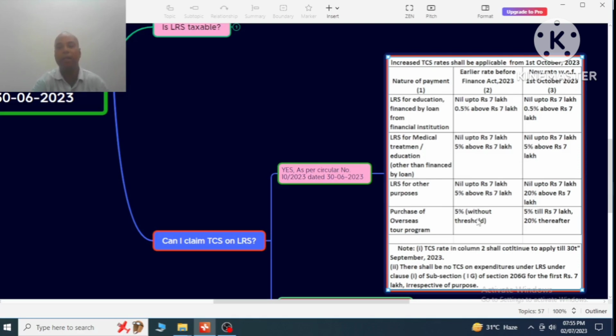there was no threshold, no limitation of 7 lakh; 5% of the remittances would be treated as TCS.